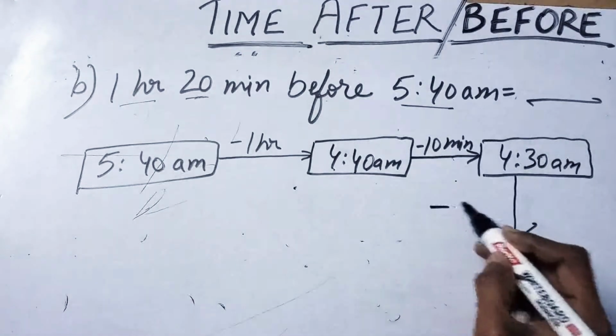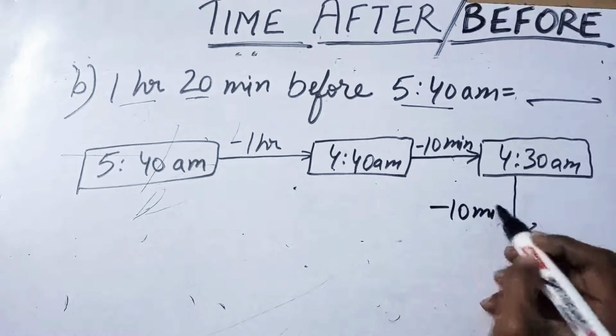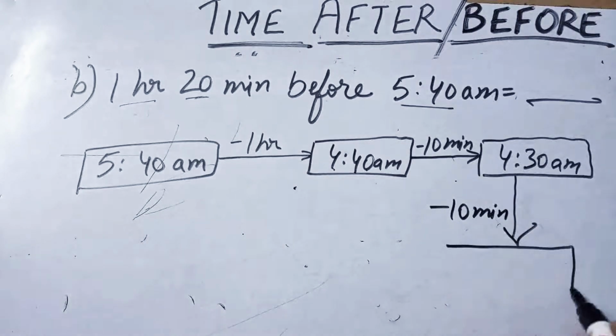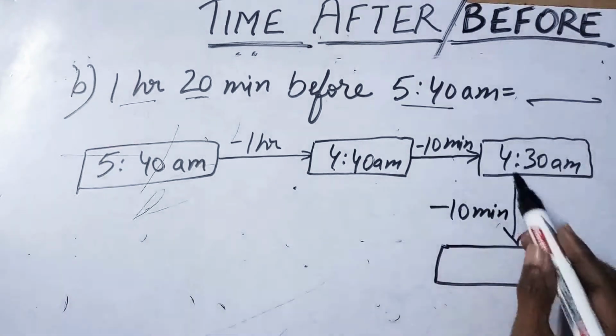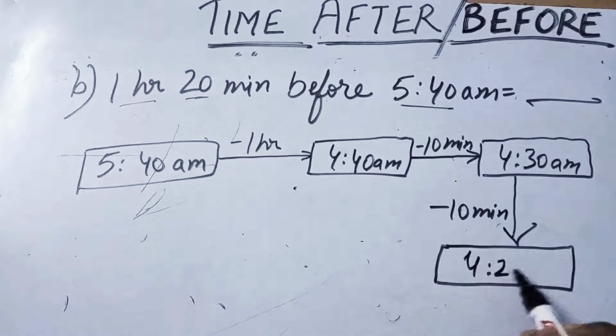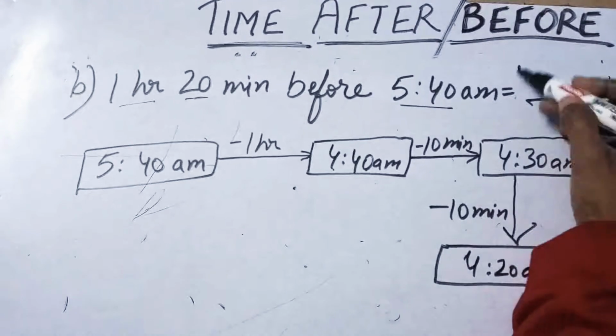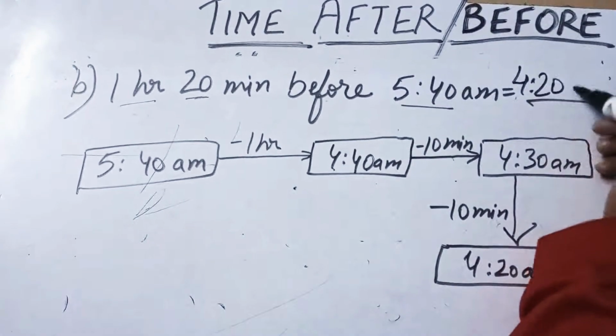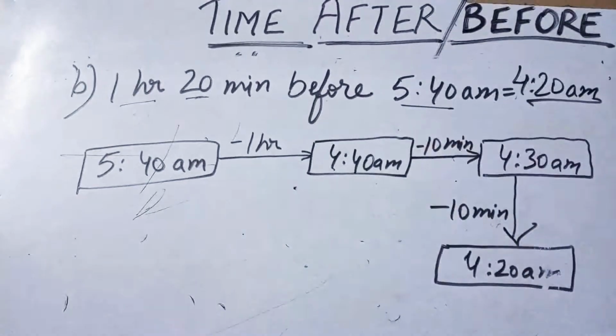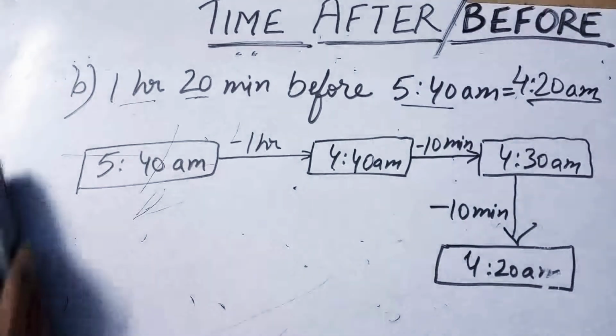Let's take 10 minutes back on the clock. The time will be 4:20 a.m. So the answer is 4:20 a.m. Let's see one more example.